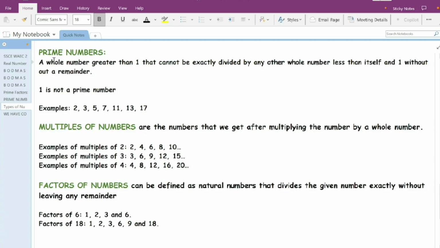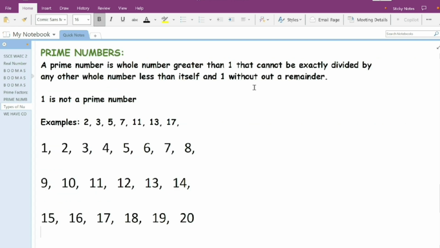Prime numbers. And next is prime numbers. The best definition I've seen so far is this. It says, prime numbers are all whole numbers greater than 1 that cannot exactly be divided by any other whole number less than itself, and 1, without a remainder. Note, a whole number greater than 1. So 1 is not a prime number. 1 is not a prime number. Examples of prime numbers are 2, 3, 5, 7, 11, 13, 17.